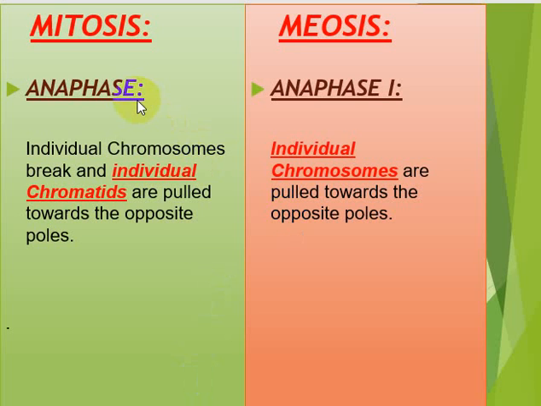In anaphase of mitosis, individual chromosomes are broken, and eventually individual chromatids are pulled towards the opposite poles. On the other hand, in anaphase 1, individual chromosomes are pulled from that pair of homologous chromosomes, and in mitosis individual chromatids are pulled. This is the difference indicated here.